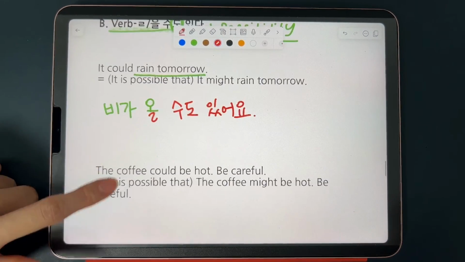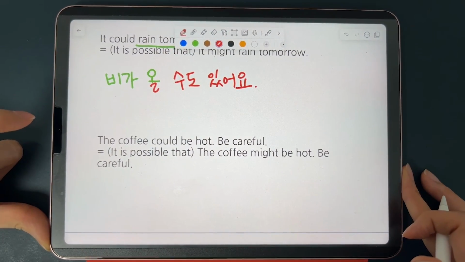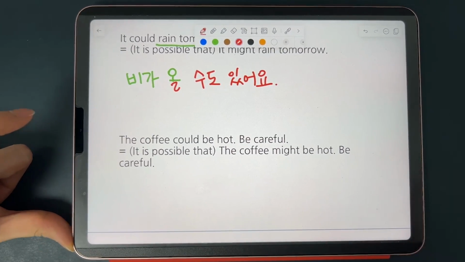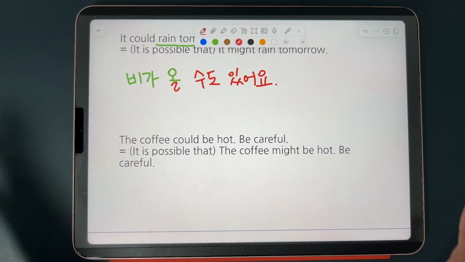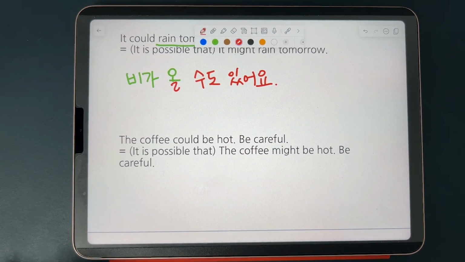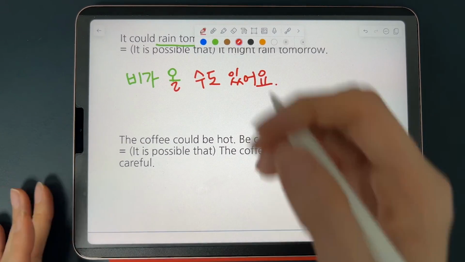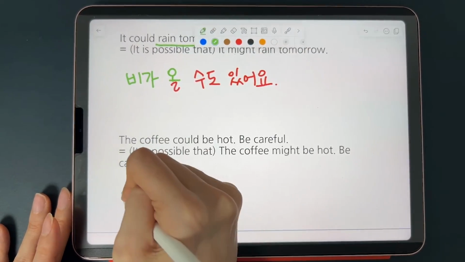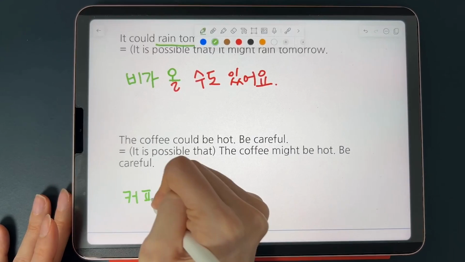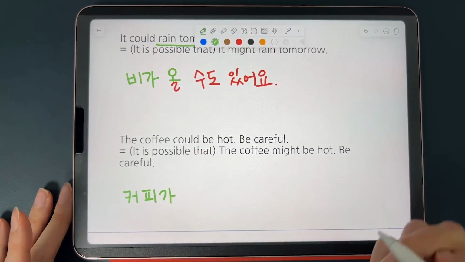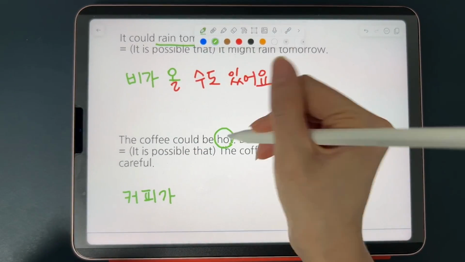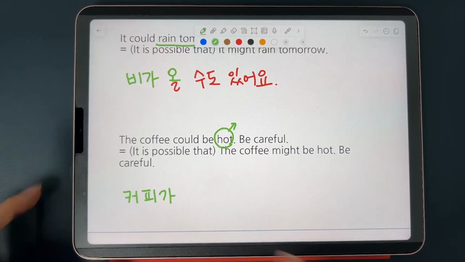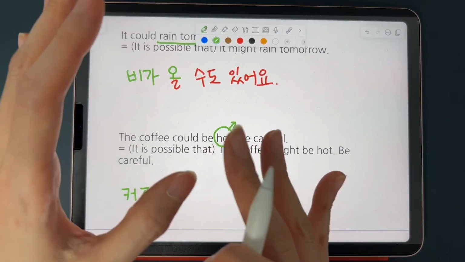And the next one, the coffee could be hot. Be careful. So you're not 100% certain that the coffee would be hot, but there's a possibility. So you can say 커피가. So 커피가, you can use 뜨겁다 adjective, right? Because this hot is used in the context of you touch it and then it's hot, right?